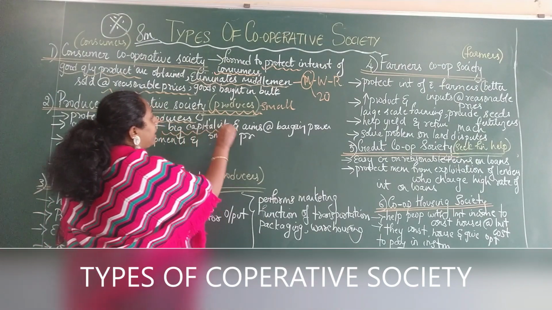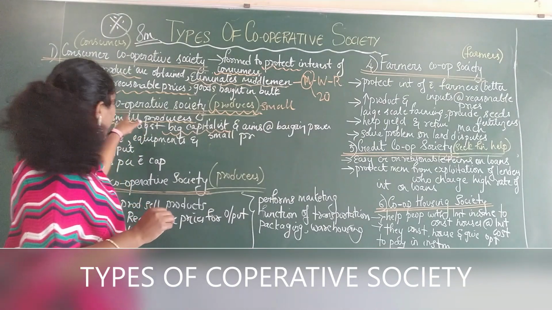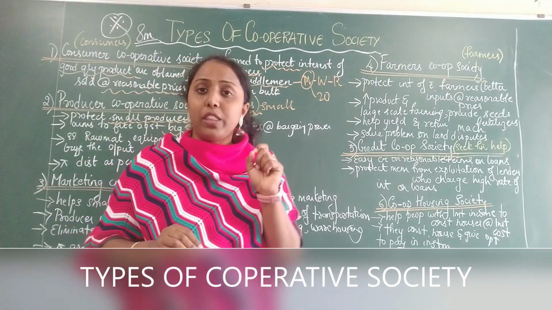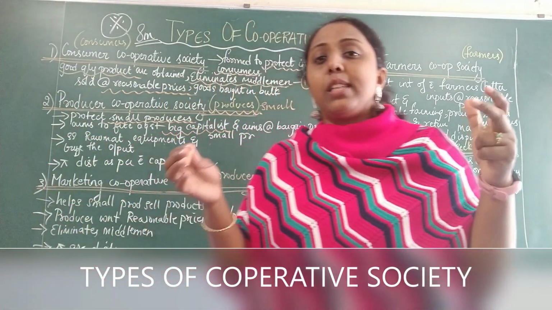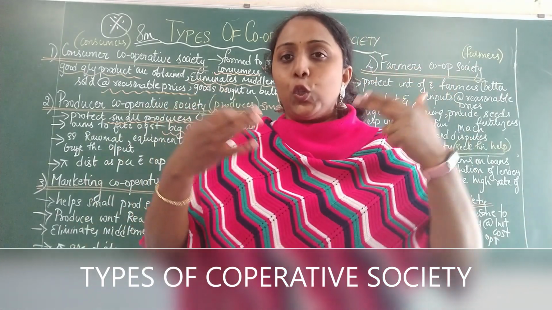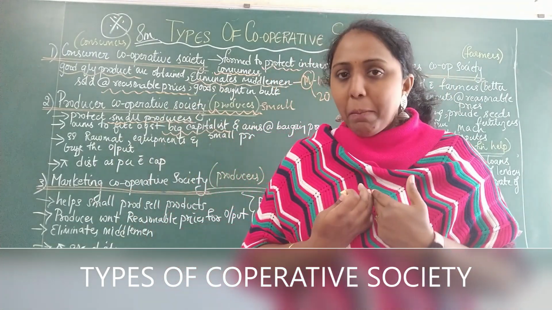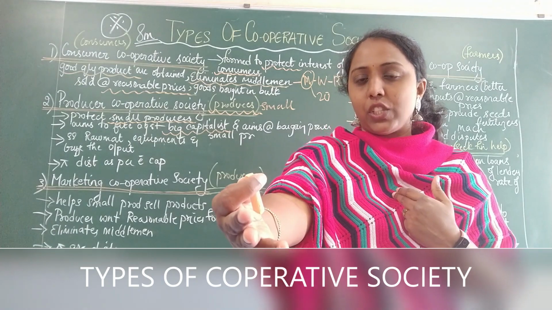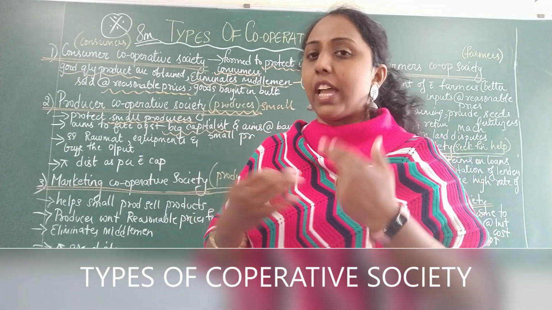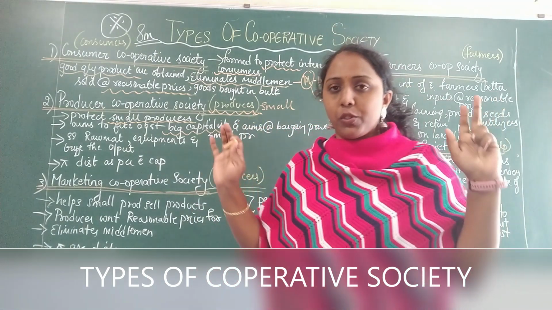So what does this producer cooperative society do? They ask the small producers to sell the goods to them. Okay. So let's say you are a producer cooperative society and I'm a producer who's producing goods.